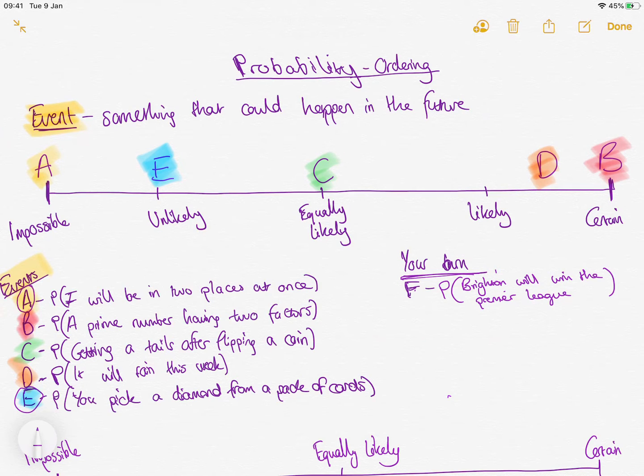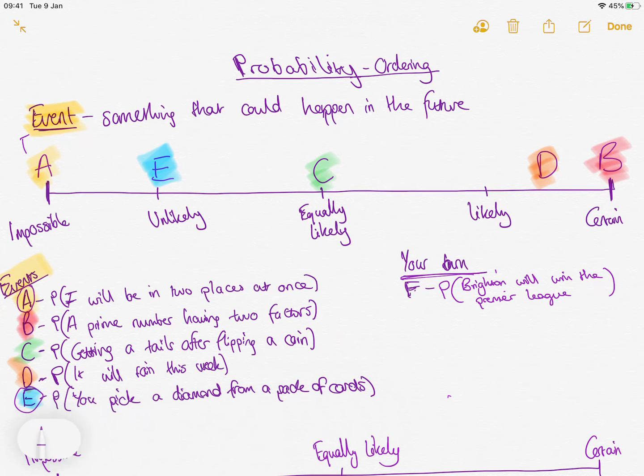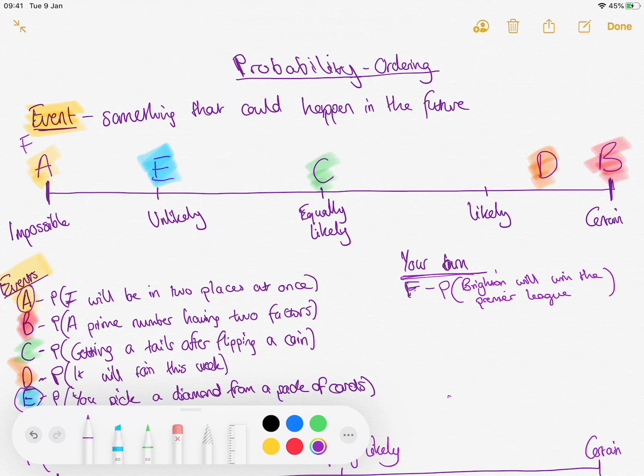Well, I would like to think, or I want this to happen, so I might be tempted to say, oh yeah, it's really likely. But actually, that's just what I want it to be. It's not what it actually is. And then some of you might like to say, well, it's absolutely impossible because Brighton are rubbish. But in truth, it's pretty unlikely. It's not impossible all the time they're in the Premier League. It's not impossible because they could win the Premier League at some point. But it is pretty unlikely, I have to say.